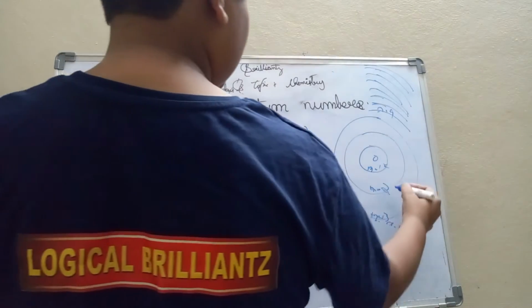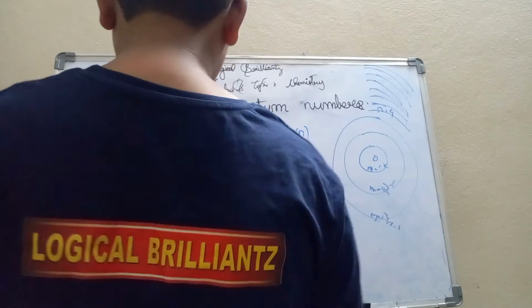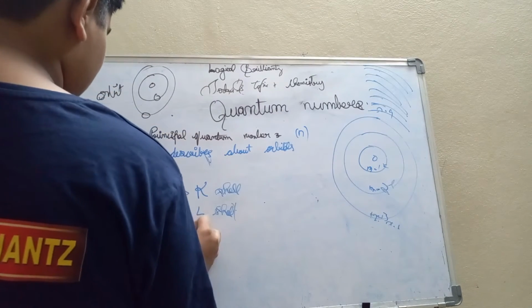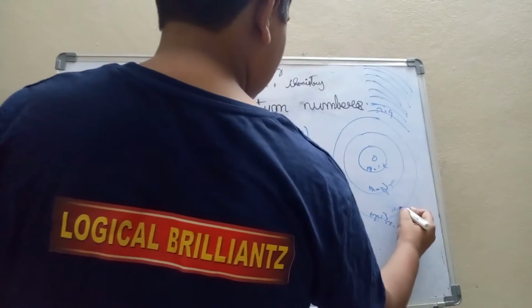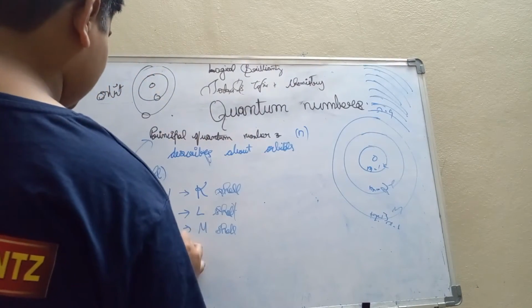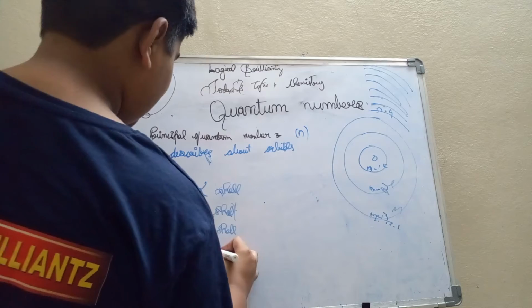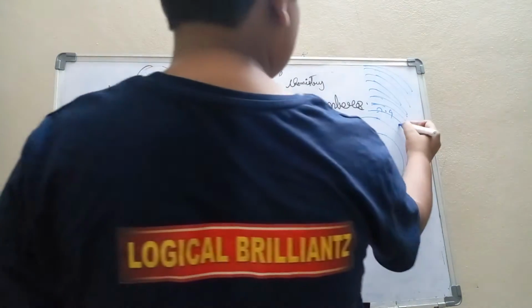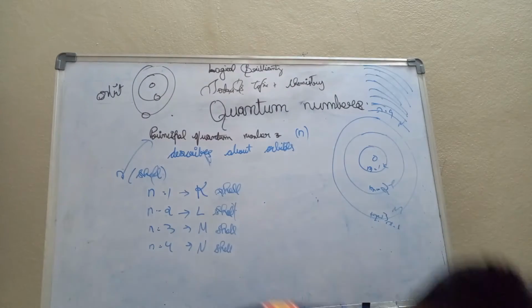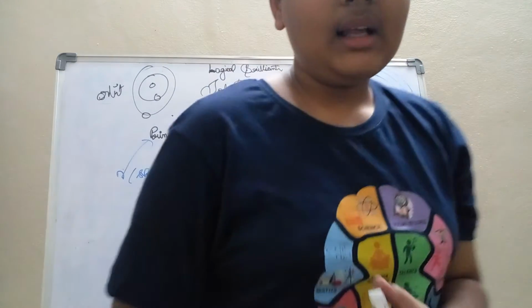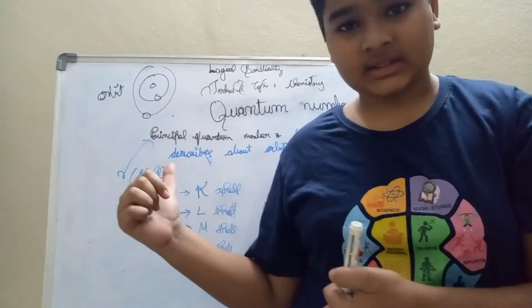If n equals 3, it is M shell. If n equals 4, it is N shell. So this is N shell. I think you are very much clear about this.